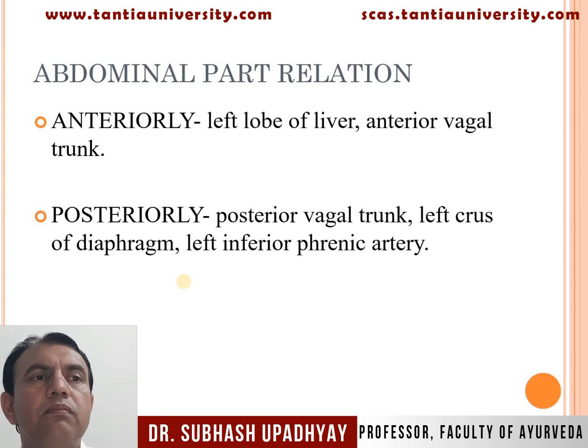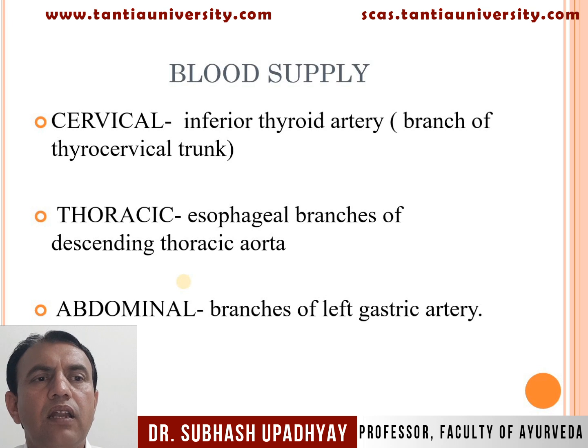Relations of the abdominal part. Anteriorly related structures are the left lobe of liver and anterior vagal trunk. Posteriorly related structures are the posterior vagal trunk, left crus of diaphragm, and left inferior phrenic artery.